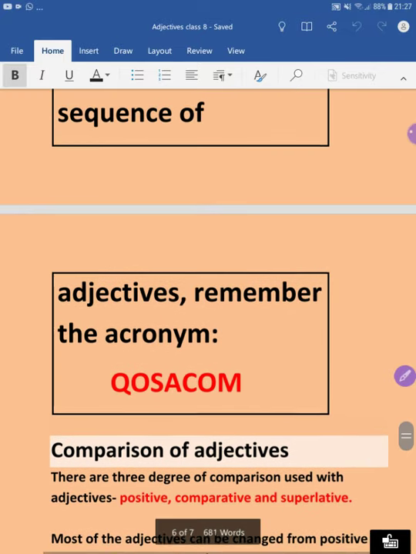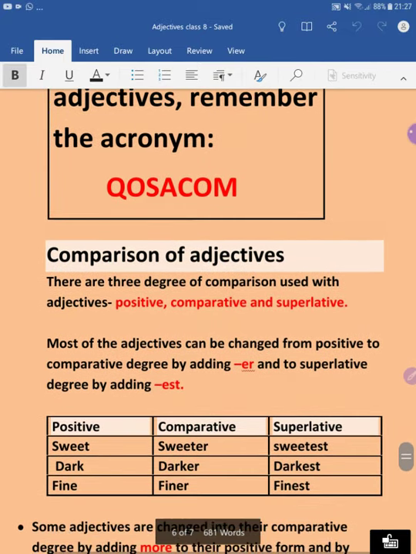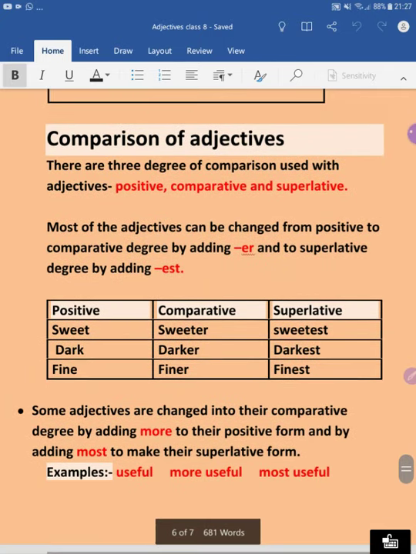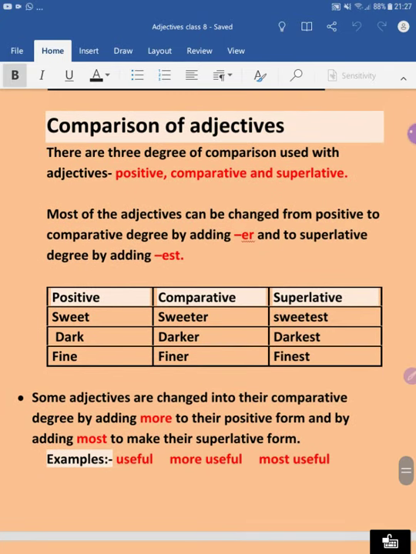Now the next topic which we are going to learn is comparison of adjectives. So do you know what is called comparison? Where do we do the comparison? With whom do we do the comparison? Like we can do the comparison in height, in color, in many other ways. So when we talk about the comparison of adjectives, there are three types of comparison we are going to learn, right?